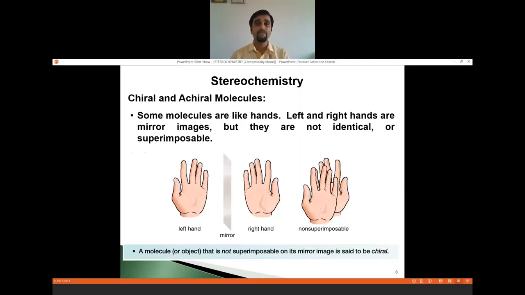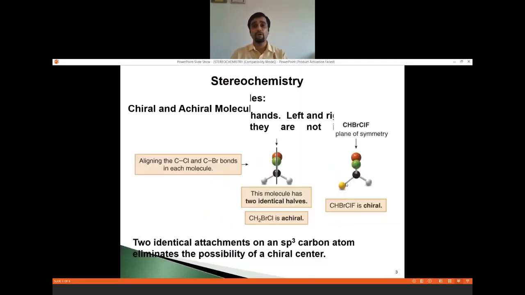Fine. The same concept, if I talk about in case of structural aspect, let me take two examples here. The first example is all about 1-bromo, 1-chloromethane. It means, as I have mentioned in this structure, carbon is attached with two same substituents. Now, what will happen?